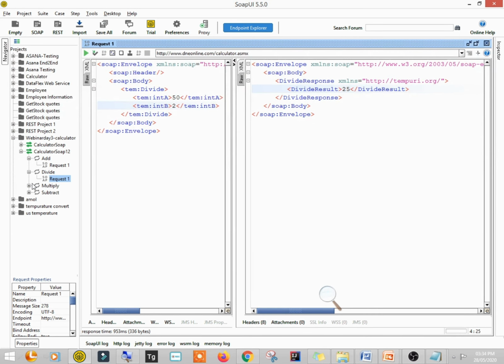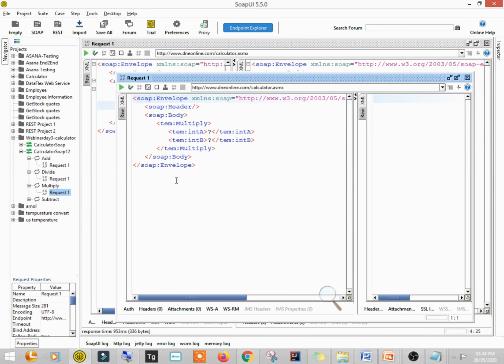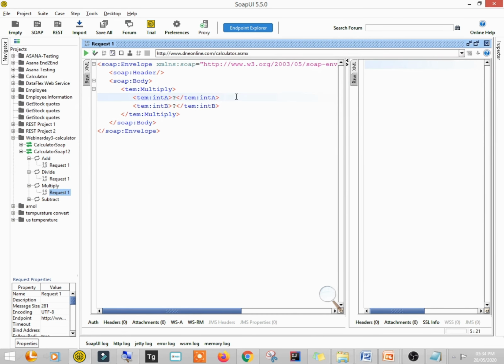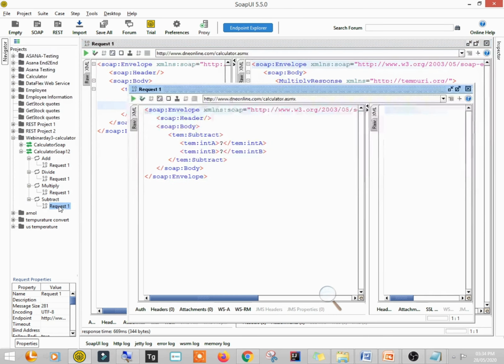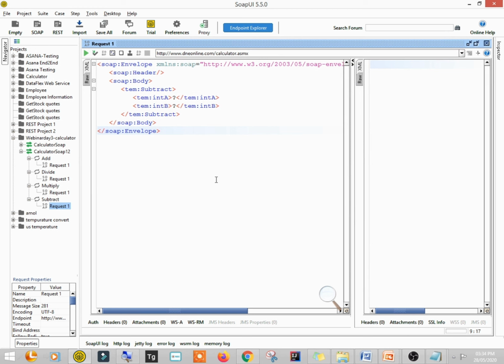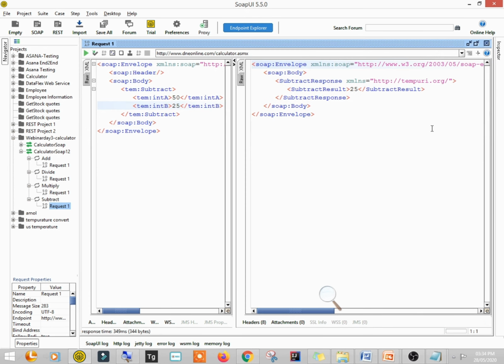Let's check another web service. This is multiply. Let me put 10 into 2, it is 20. So just see, the output is 20. What is remaining? Subtract. Okay, so for subtract, if I say 50 and then 25, subtracting 25 from 50 will give me the result as 25, right?